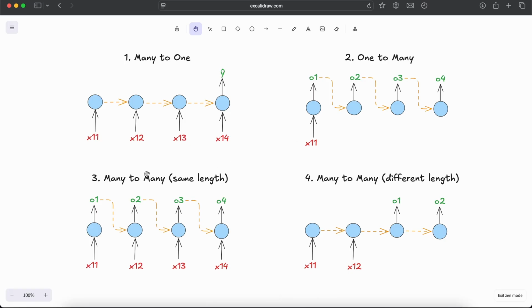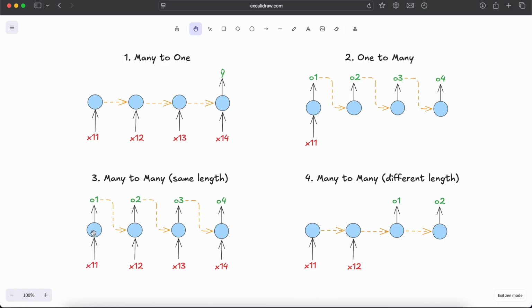Then we have many to many RNNs, and there are two types of many to many RNNs. One is of the same length, where the input length and the output length are the same. We saw this. Basically, we input something, we get O1 output. We feed back O1 and the second input into the neural network. We get some O2. We keep doing this till we have processed all the inputs, and we use all of the outputs. These are used for tasks like POS tagging, where you need to tag the parts of speech for each